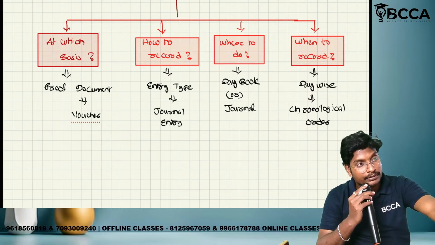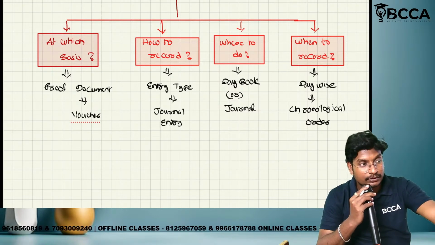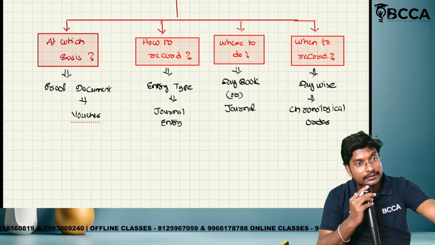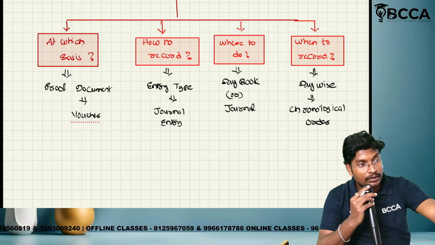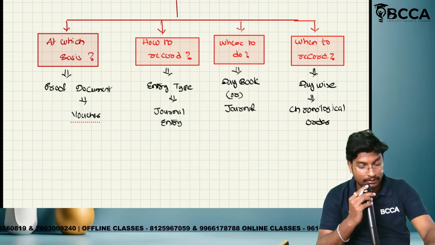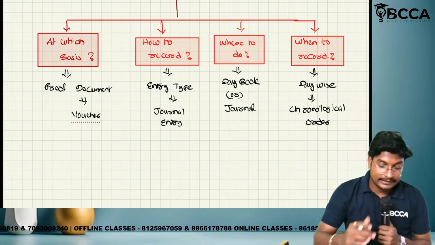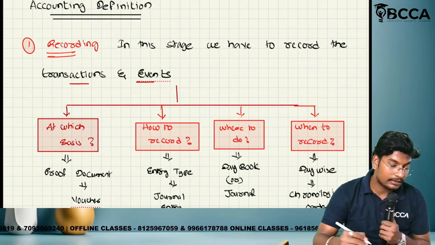Where to record means journal. That book name is called journal. When to record means on a day-wise basis. That order is called chronological order. Next, ledgers. Next one is classification. So recording is already completed.